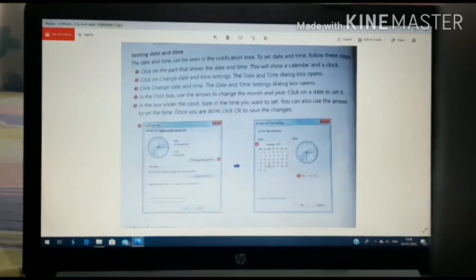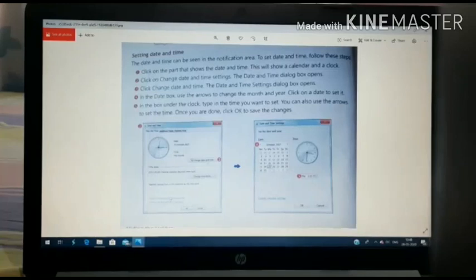Now in the picture you will see two pictures, how to set date and time over here. So I will explain that. I will explain one by one the number of steps we have to take to change the date and time or set any date and time.